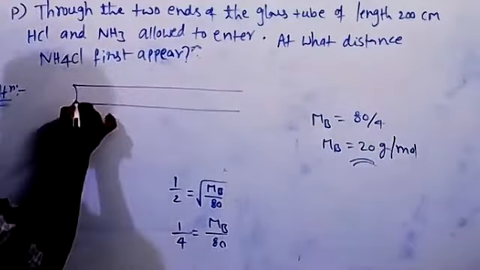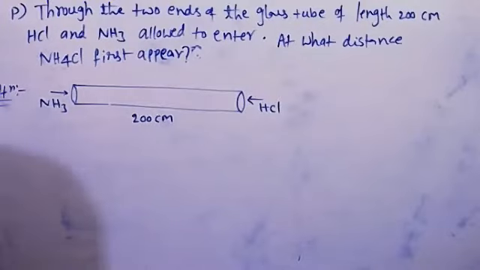So which gas diffuses faster now? Which gas diffuses faster, ammonia or HCl? Tell me based on their molecular mass. Likita, which gas moves faster? NH3. Yeah, NH3 moves faster. Now we'll calculate how much faster NH3 is than HCl.